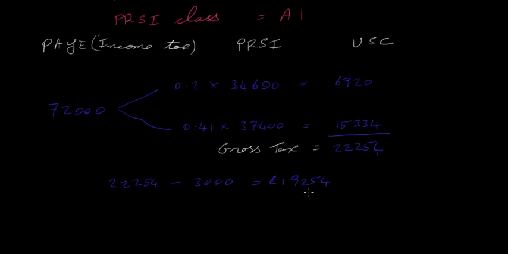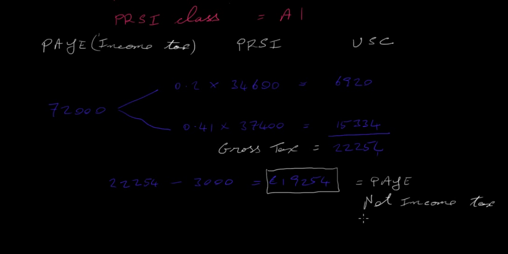So the person has to pay this amount here. This is the amount of income tax the person actually has to pay. So this is the person's PAYE, pay as you earn if you like, or net income tax, or we call it tax payable. So any of these terms, net income tax or tax payable, are usually the two terms we use here. This is one deduction that we have to take from the 72,000 per year. So that's our PAYE, or our income tax, sorted out.